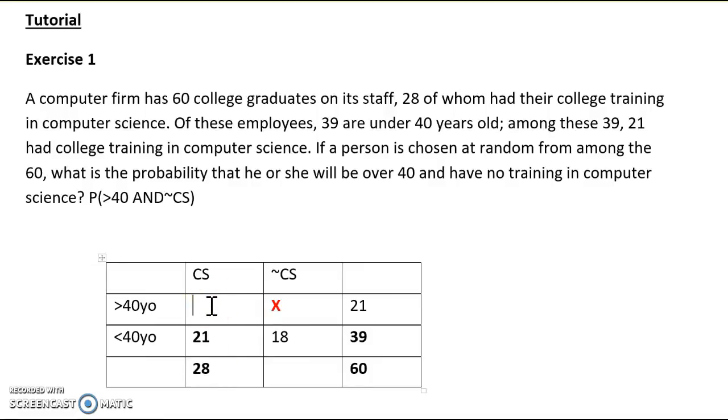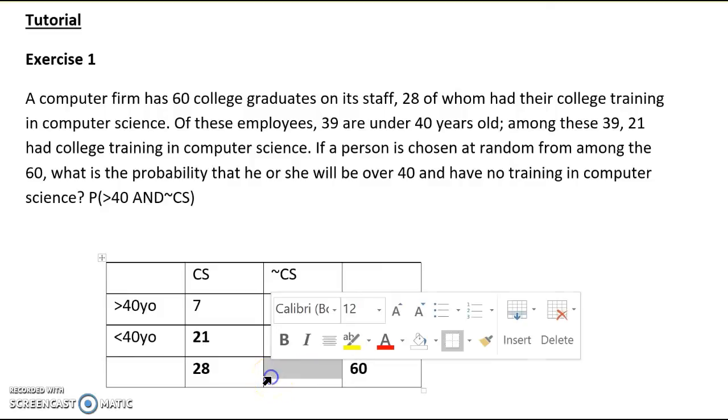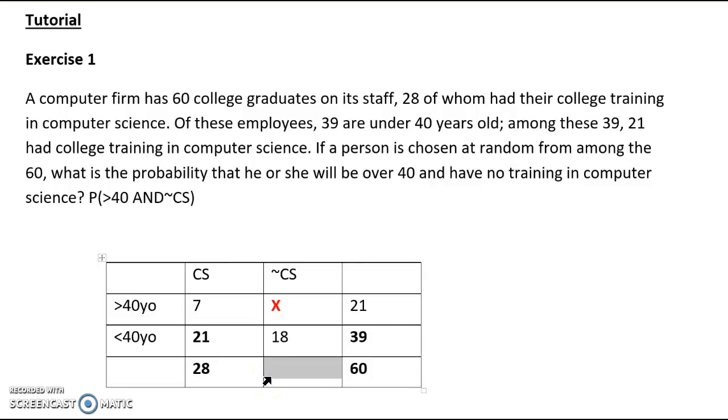So what is the value here? 28 take away 21 is 7. Alright, so what will be the value here? This cell. Okay. Yes, it's 60 take away 28. That will be 32.